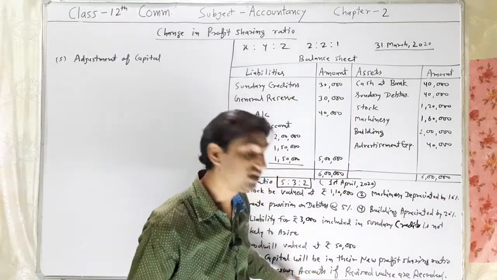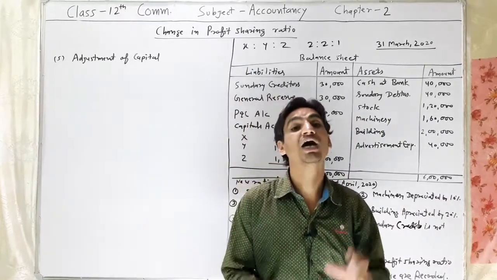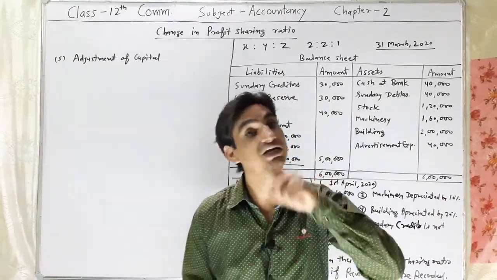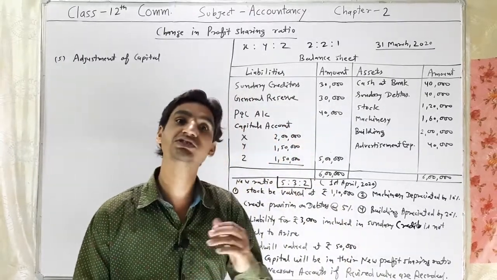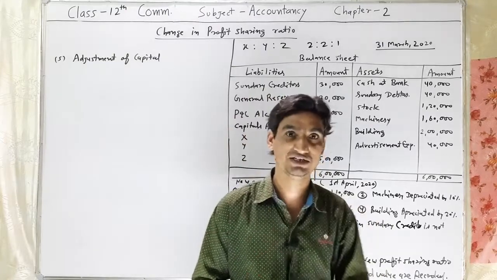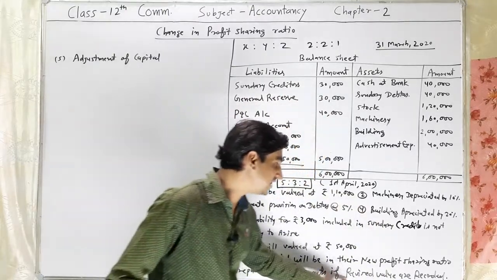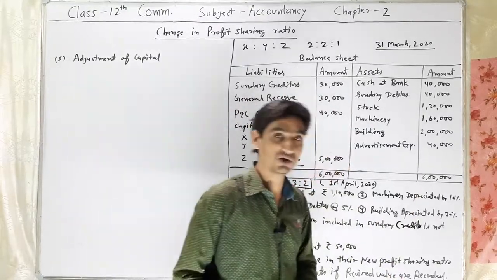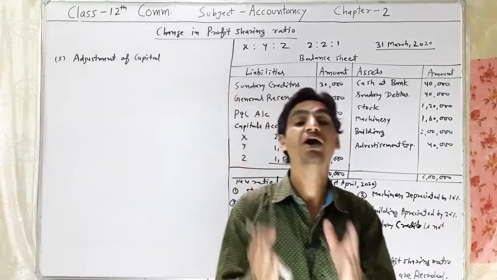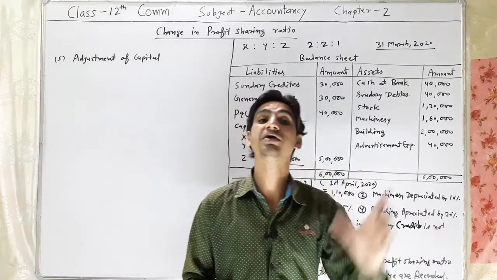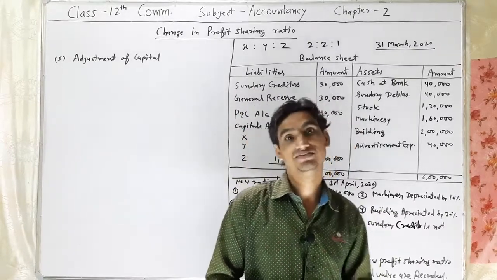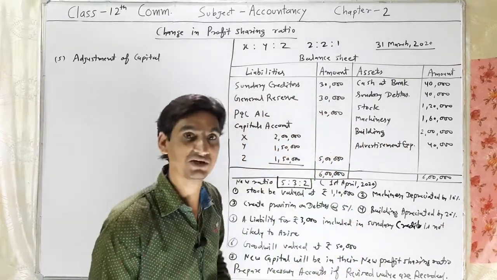In such a condition, we have to prepare the revaluation account first to find the profit or loss on revaluation of assets and liabilities. The second is when revised values are not recorded. In such a condition, a single entry is passed directly, which we have discussed in that particular video.